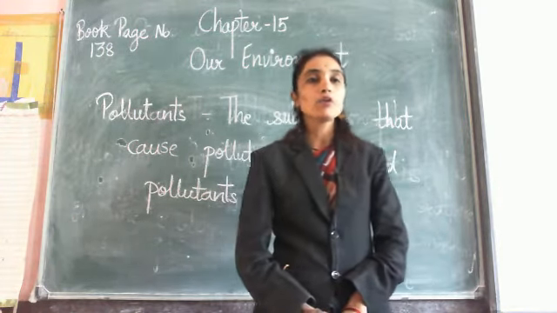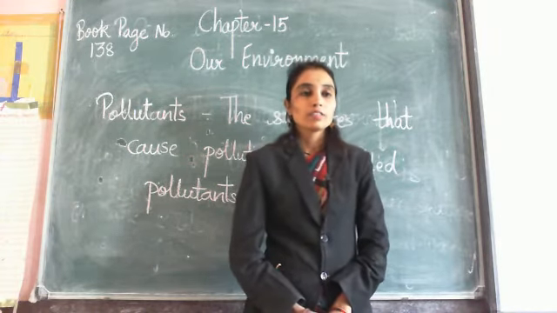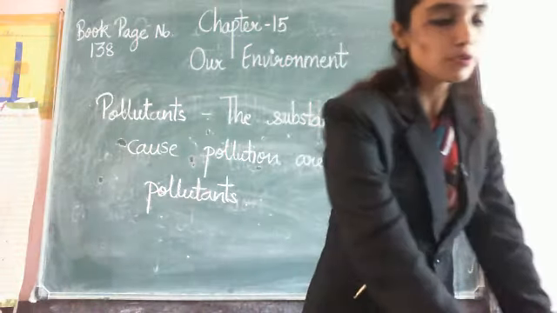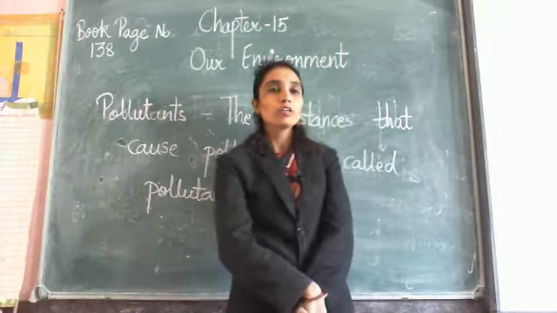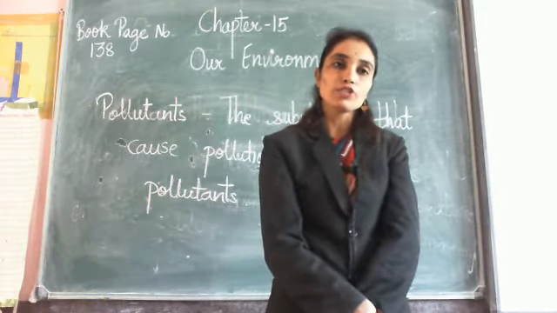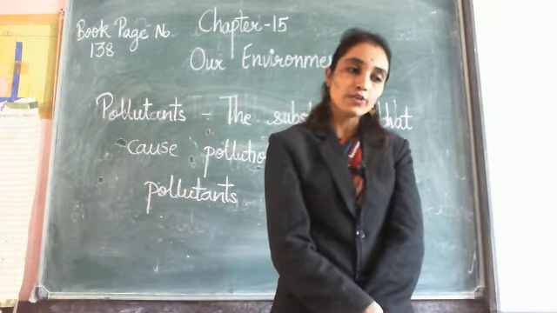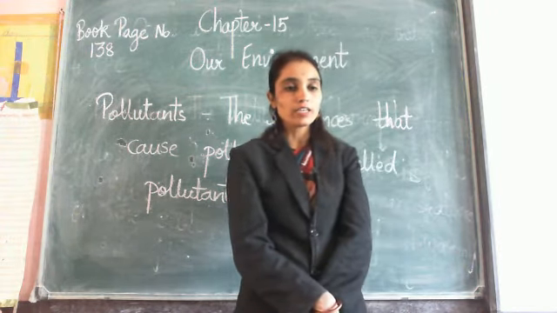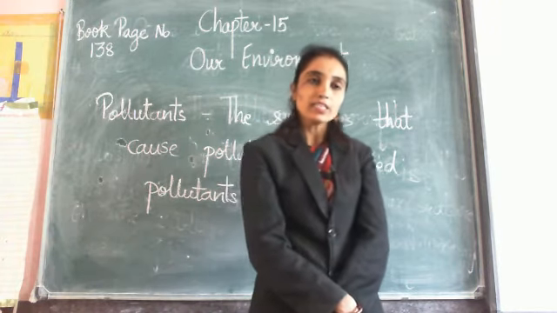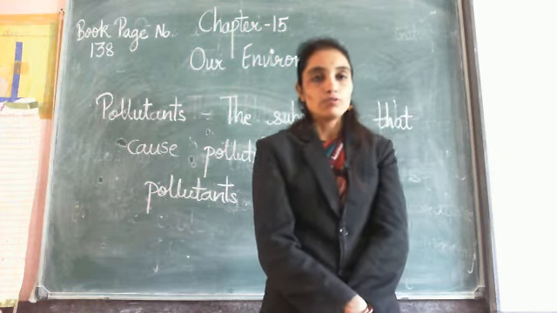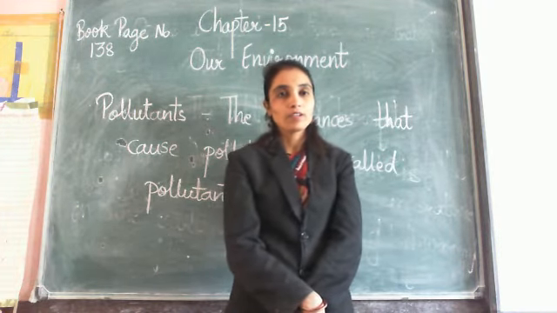Right, children? I hope you have understood this chapter. Today's work is to read this chapter once again: global warming, what is pollution, what are pollutants, air pollution, acid rain, depletion of the ozone layer, water pollution, soil pollution, and the last topic, steps to control pollution. Till here you have to read this chapter once again.